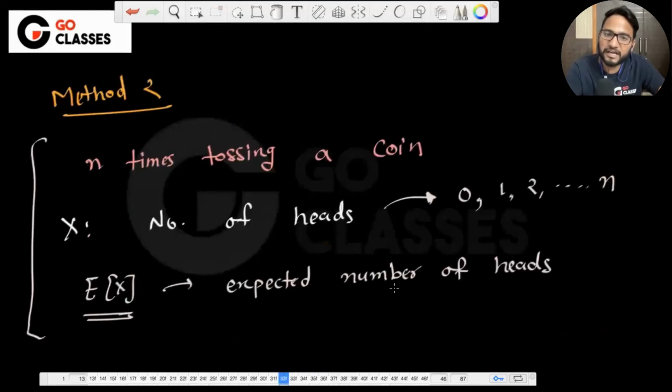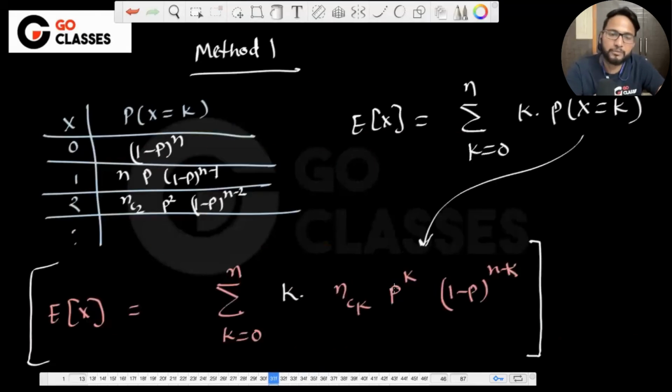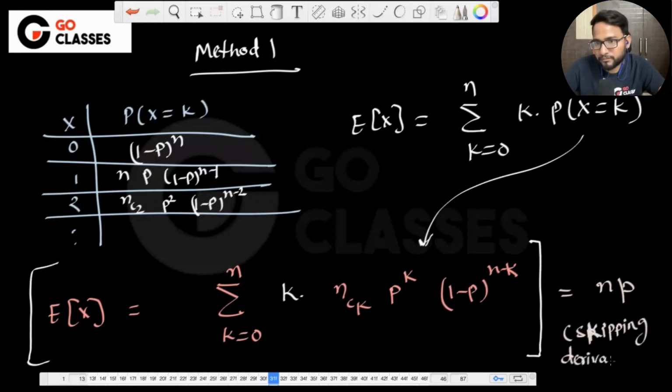Now, let's just solve this scary looking formula. Okay, just for the sake of completion. Should we do it or should we skip it? Let me tell you honestly, you will never ever need it anywhere in life, not in GATE, not in your masters, not anywhere. Okay, so let's just skip it, right? Cool. That's actually not needed. So I can solve it, but we will be skipping it. If you solve it, what was the answer? N into p, right? But let me just say skipping derivation. Actually, that's not needed. So let's just skip it.